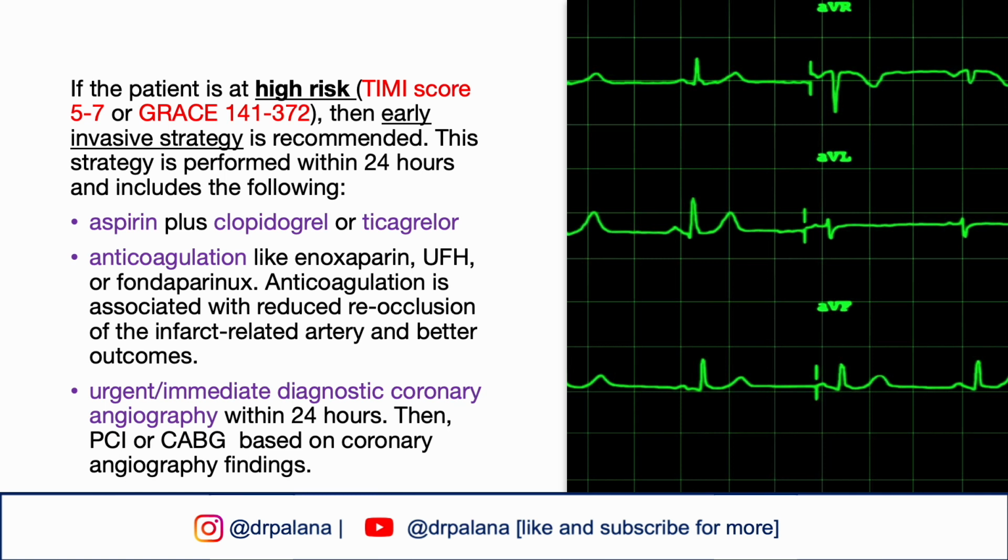The strategy is performed within 24 hours and includes the following: dual antiplatelet therapy with aspirin plus either clopidogrel or ticagrelor, anticoagulation such as enoxaparin, unfractionated heparin, or fondaparinux. Anticoagulation is associated with reduced reocclusion of the infarct-related artery with better outcomes. Urgent diagnostic coronary angiography within 24 hours. Then PCI or CABG based on the coronary angiography findings.